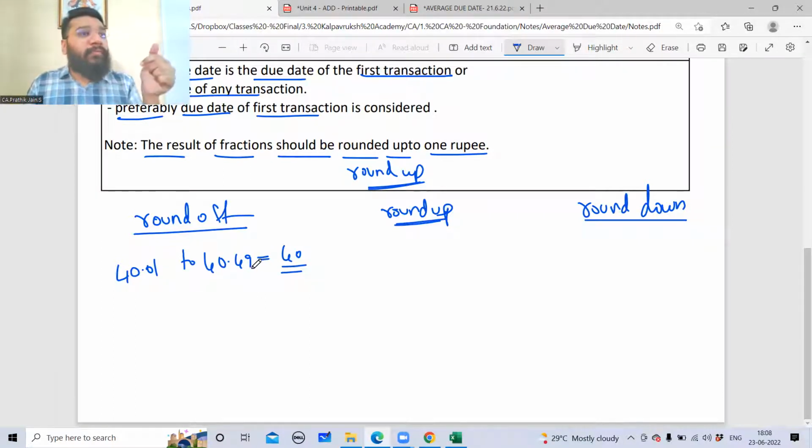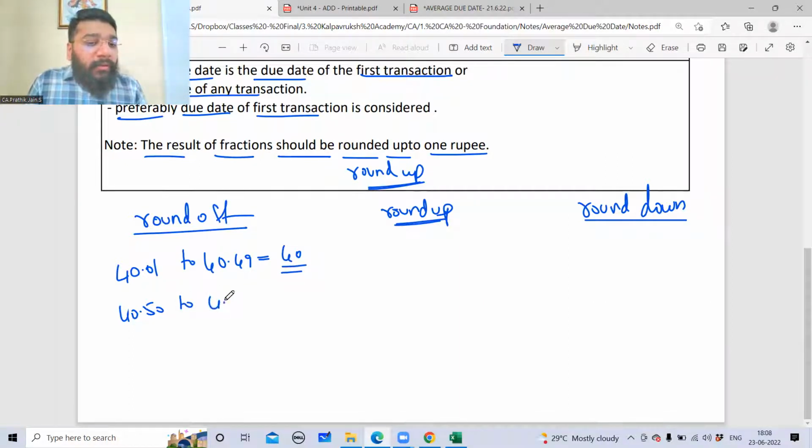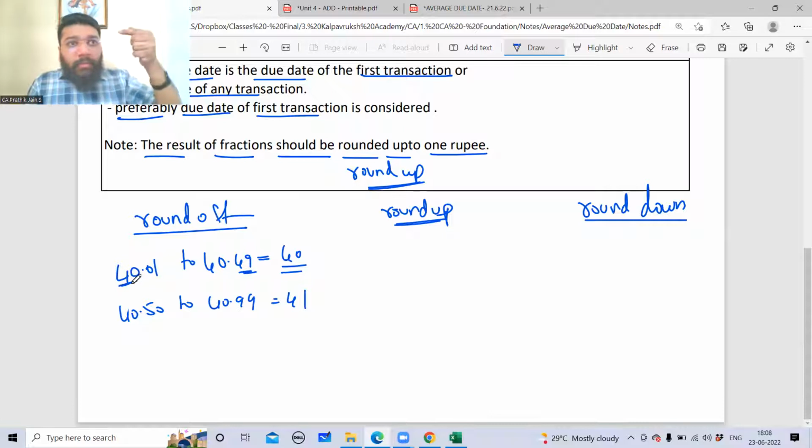It is called round off. If it is 40.50 to 40.99, then you will take 41. So the cutoff is 0.49. Up to that, you will take the previous value, which is 40. Immediately before the fraction, whatever value is coming, you will take that value. If it is 40.5 and above, it will be the next number 41. This is called as round off.